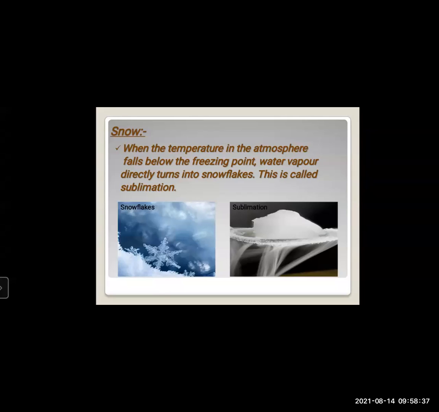Now, here they have explained the sublimation. Sublimation means what? You can see this image. Observe this image and we'll study what sublimation is. Sublimation is a process where a solid turns into a gas without going through the liquid state. Let's take the example of ice cubes. An example of sublimation is when ice cubes shrink in the freezer. When they shrink in the freezer, that is an example of sublimation.